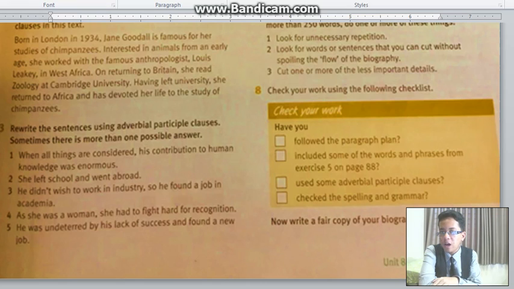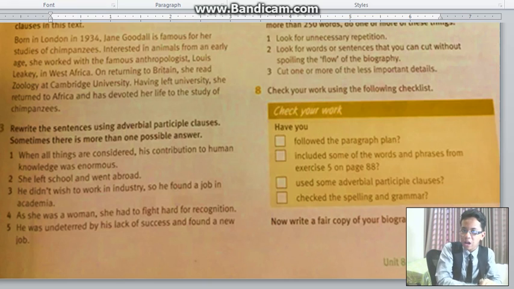She worked with a famous anthropologist, Louis Leakey, in West Africa. On returning to Britain. Yes, that is another one. On returning to Britain, she read zoology at Cambridge University. The next, having left university, she returned to Africa and has devoted her life to the study of chimpanzees.